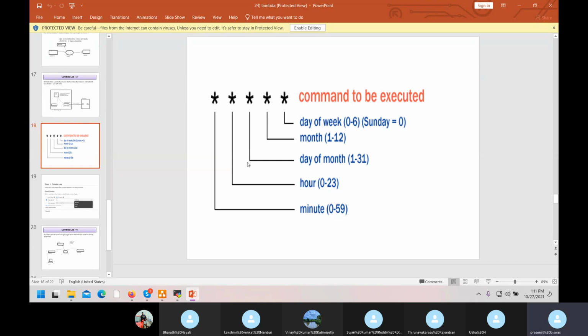Clear? Now again there is a problem. A lot of problems are there. You are staying in India, and some people are staying abroad with different timings. Correct? So we follow a universal standard time. What is that? We use IST, India Standard Time. What is universal? UTC. It works on the UTC method.